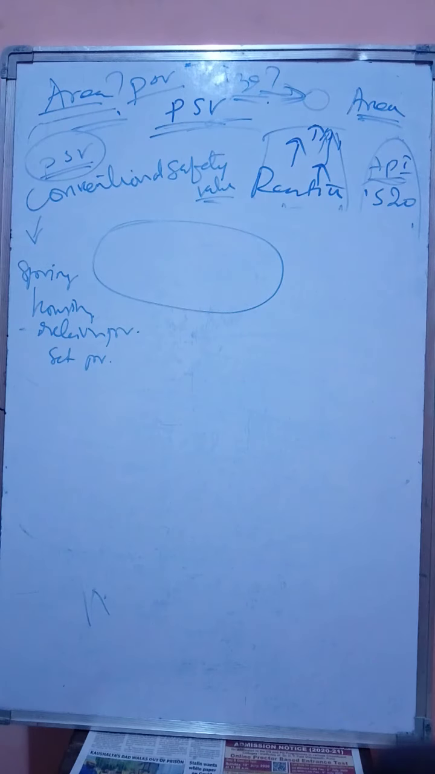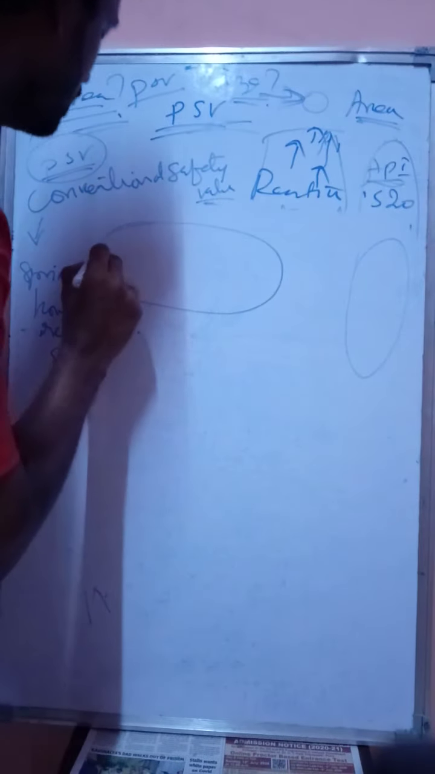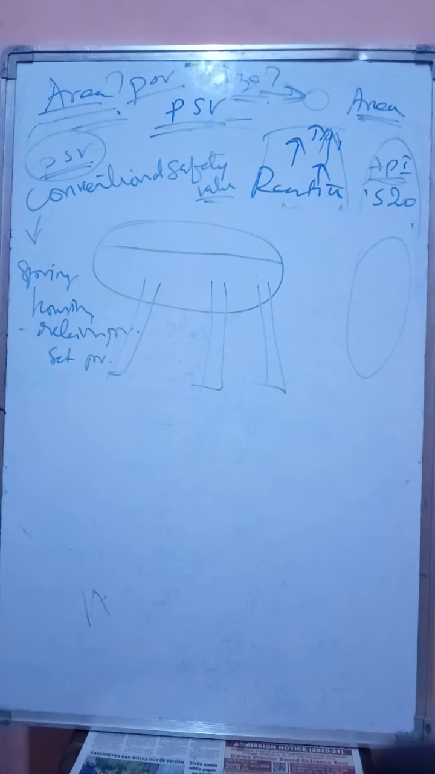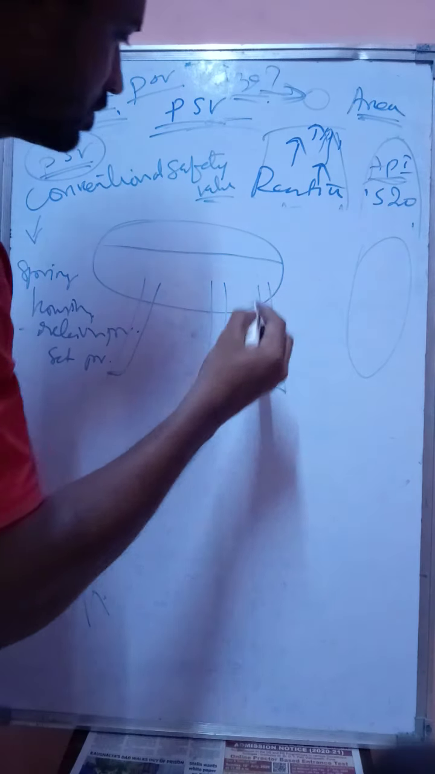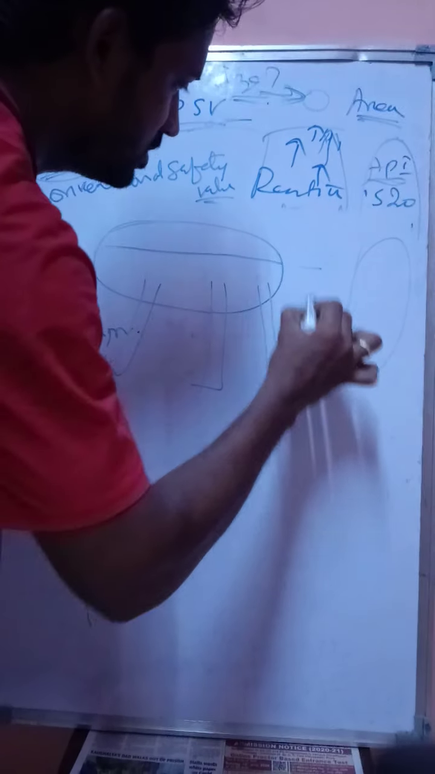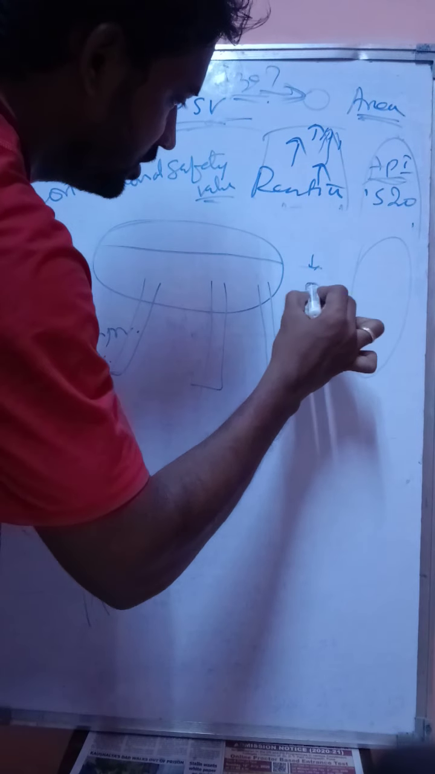Okay, let's go back to the vessel. This is a horizontal vessel. You can take a vertical vessel also. It will be any type. So this is filled with the liquid. These are nothing but the legs supporting the vessel. So this is the liquid height. You can take it as F.